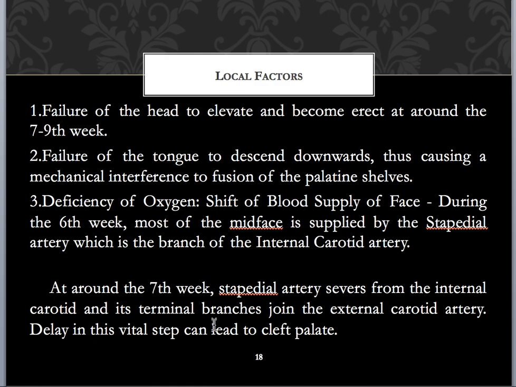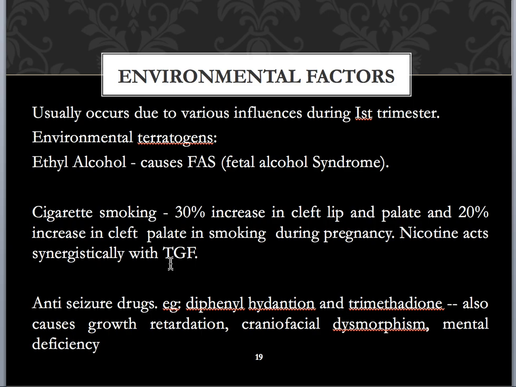It leads to cleft palate. So failure of the head to elevate and become erect at the 7th to 9th week, failure of the tongue to descend, and also the deficiency of oxygen are the local factors which are causing the cleft palate.